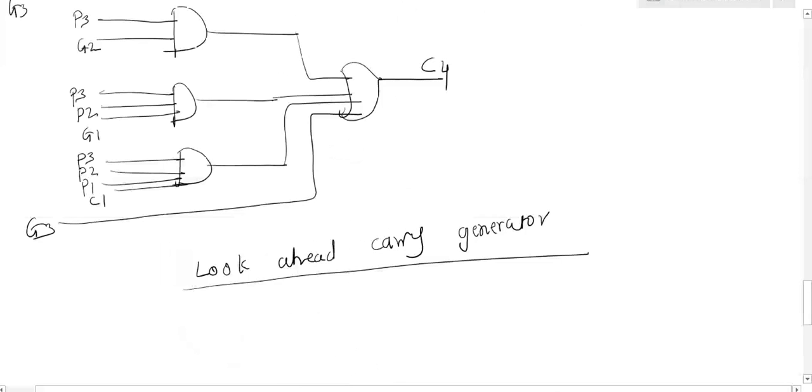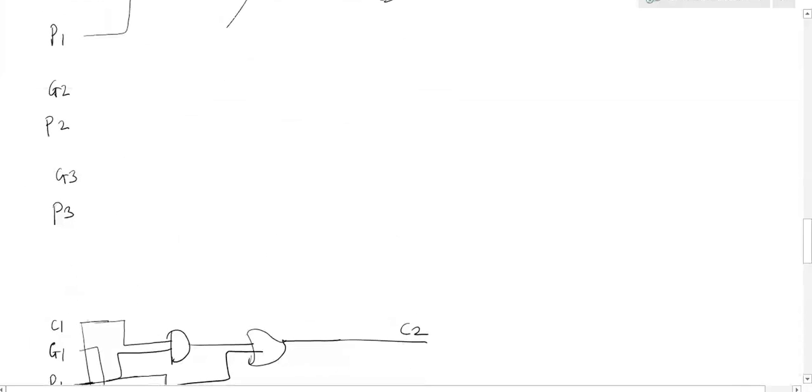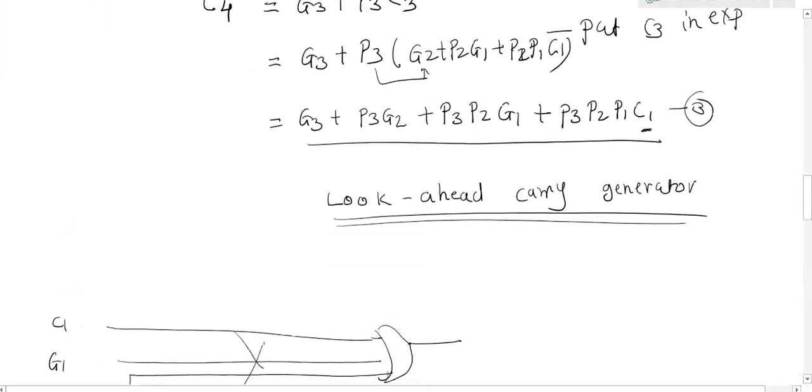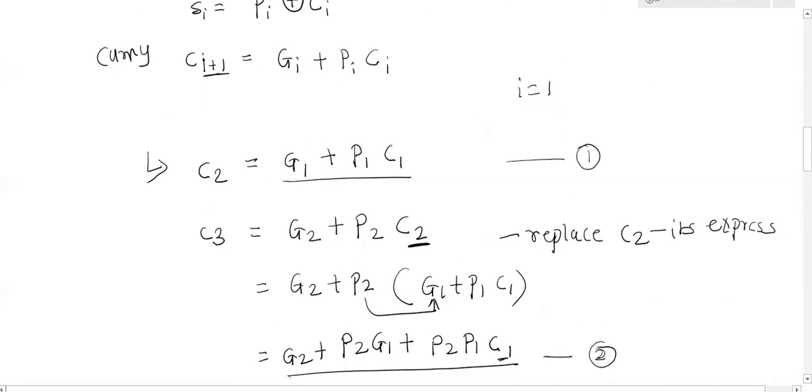Here, what we have seen is that when we get P1, C1 and G1, C2 is generated. Similarly, can I write a statement for C1? C1 is generated from G0, P0 and C0, when my carries start with the 0th index.